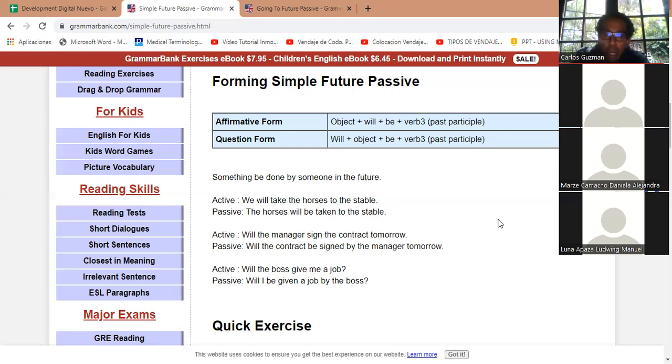All right, good. And then in the other example, in the active voice: Will the boss give me a job? The future simple. And in the passive: Will I be given a job by the boss? Me becomes the subject, receives the action. Will I be given a job by the boss? Give, given. What's the past simple of give?